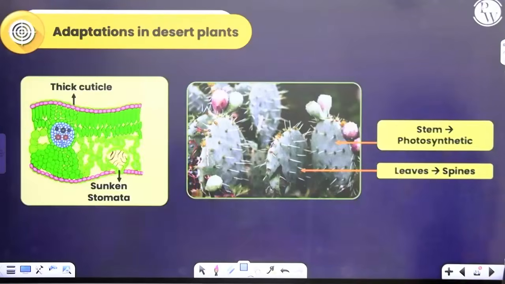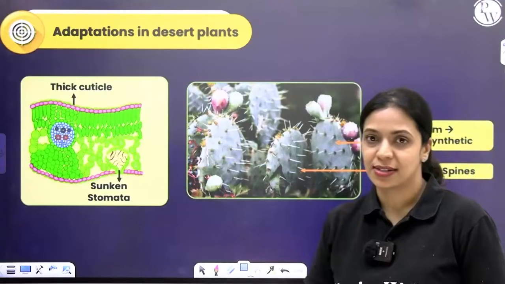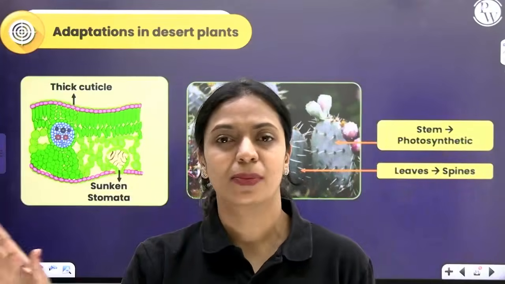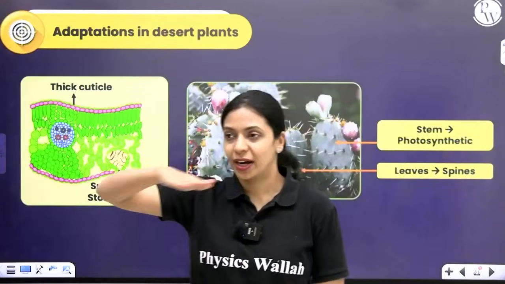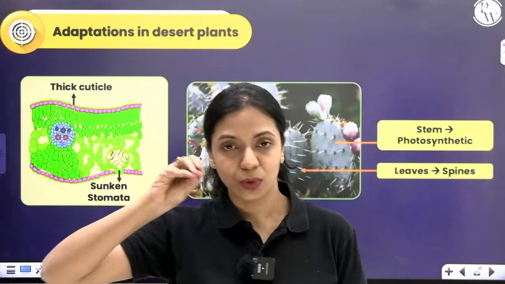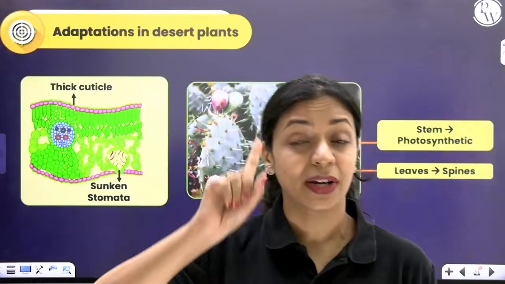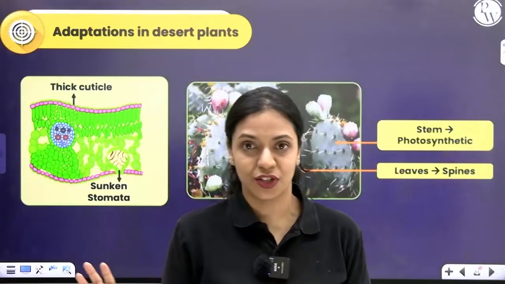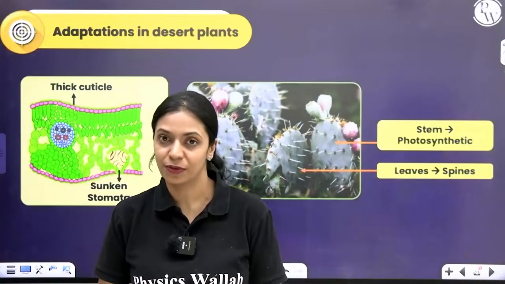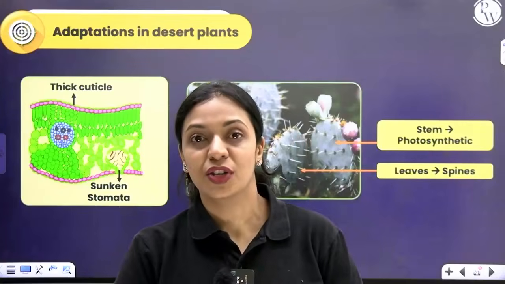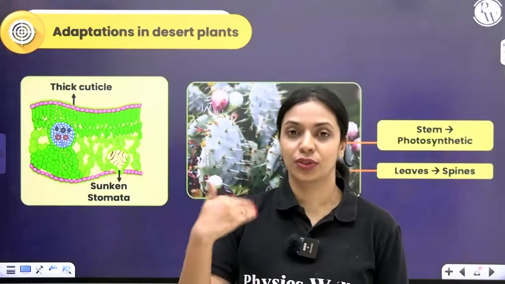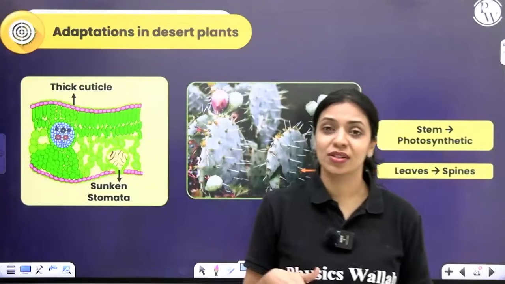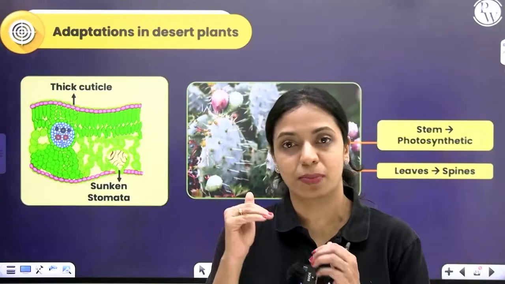Now, talking about desert plant adaptations, we've learnt about it briefly in the chapter Morphology of Flowering Plants. We know how stomata are present on the surface of leaves, and through these stomata exchange of gases happens, and also a process called transpiration, which is loss of water in the form of vapor. Since the temperature in deserts is very high, plants tend to lose a lot of water through these stomata. So to reduce the rate of transpiration in these plants, the stomata will be sunken.